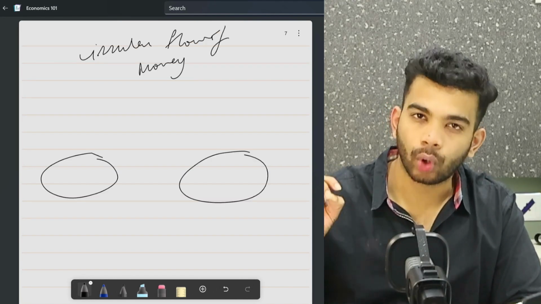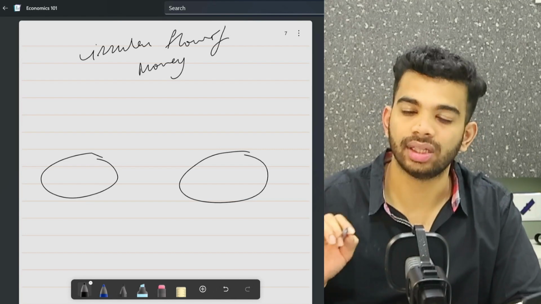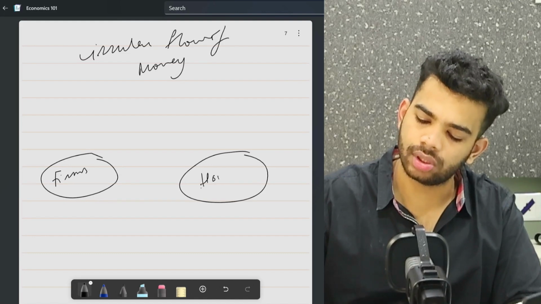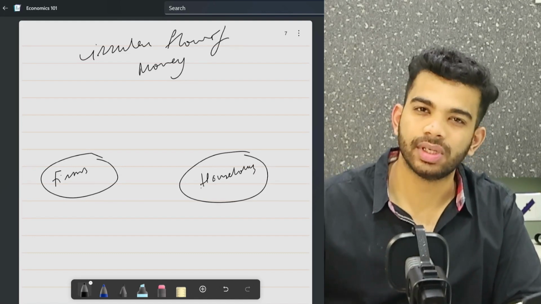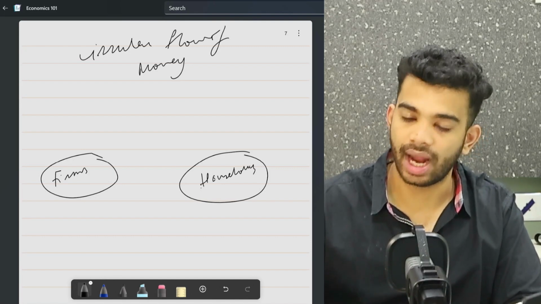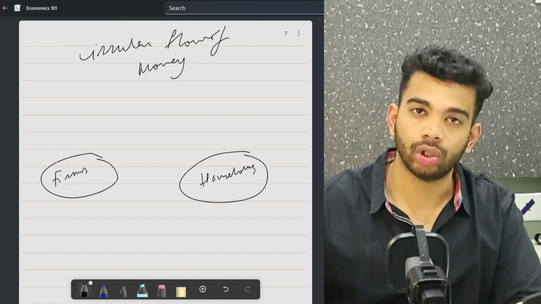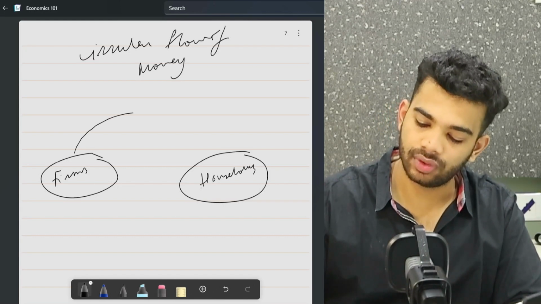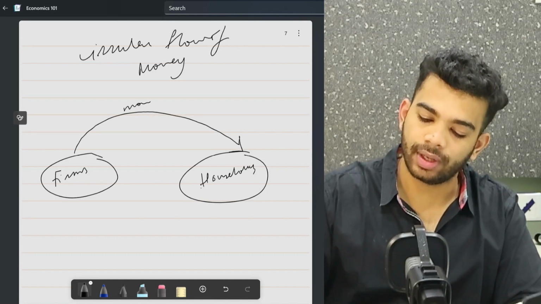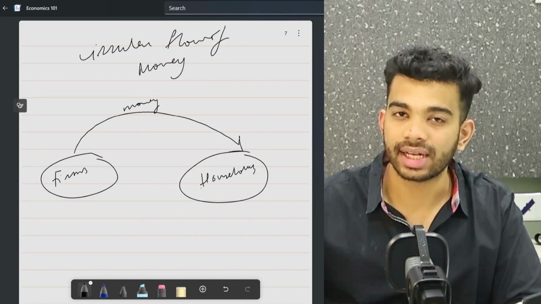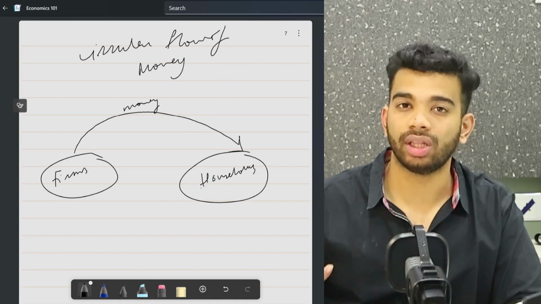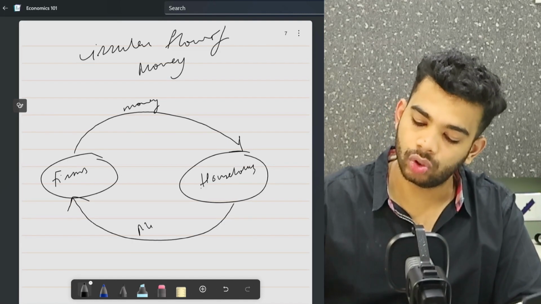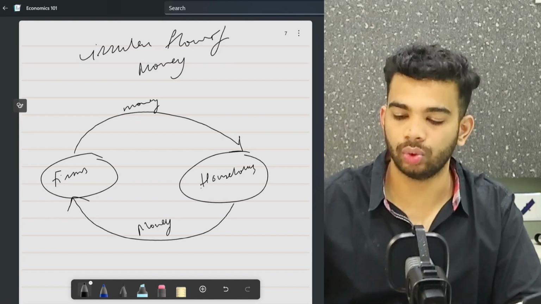We need to understand that broadly there are only two parties in the whole economy. The first is the firms, which are the businesses, and second are the households. So firms are basically businesses which provide employment to the households, and households are the people who provide labor to the businesses. Whenever these firms give out salaries, they give salaries to the households. So money flows this way. And now households want to purchase certain necessities, or they want to purchase luxuries. What do they do? They give this money back to the firms. So this is how your money flows circularly through the economy as a whole.